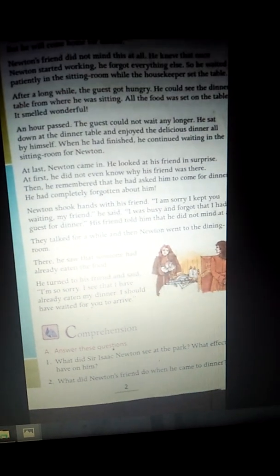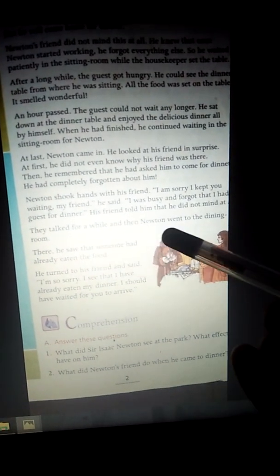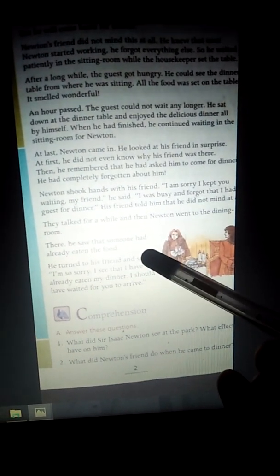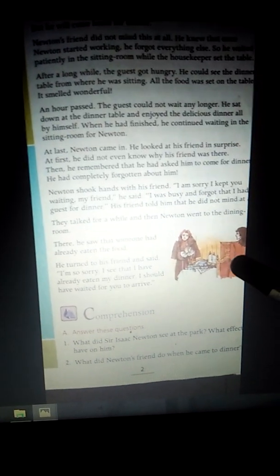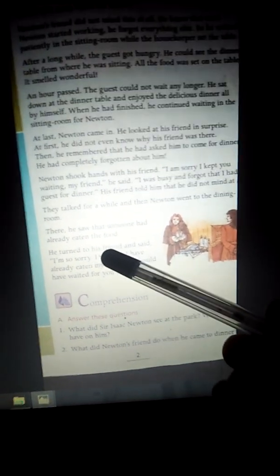They talked for a while and then Newton went to the dining room. So after that, what happened? They discussed something for some time and went to the dining room. There he saw that someone had already eaten the food.